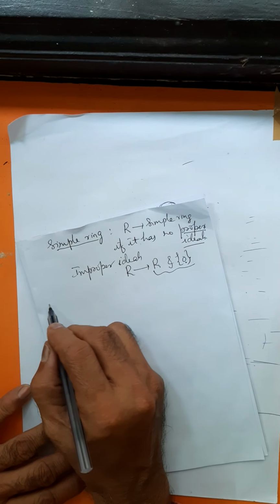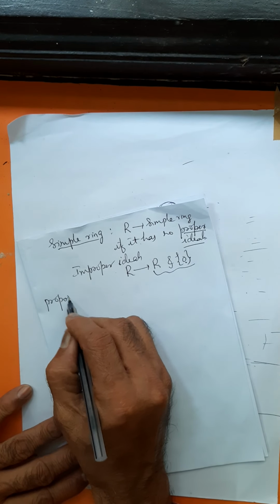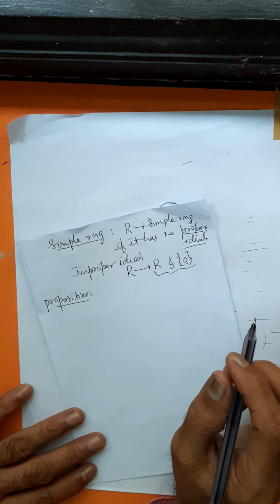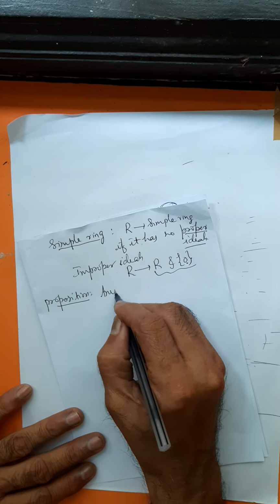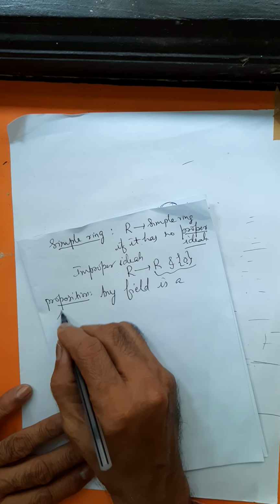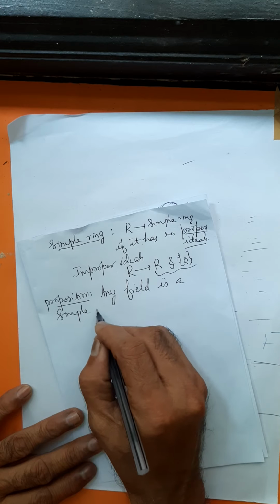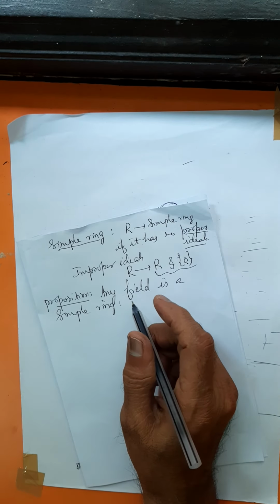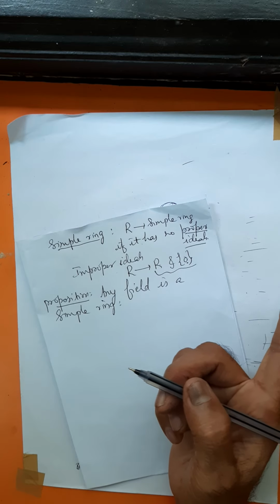We prove the proposition now. Proposition: any field is a simple ring. In a simple ring there are no proper ideals; it has only improper ideals.